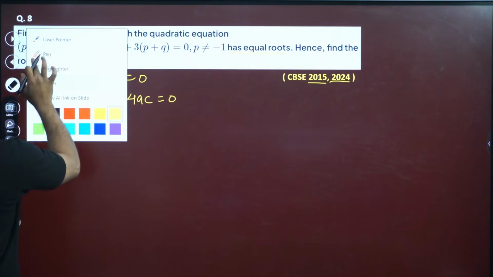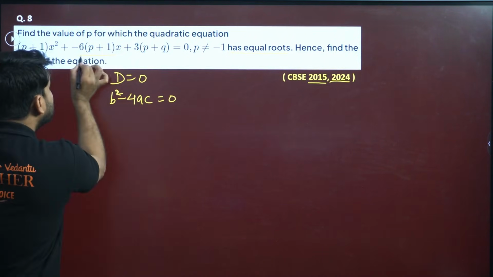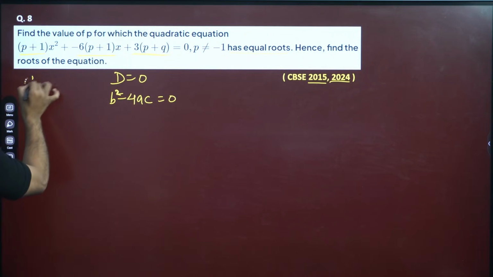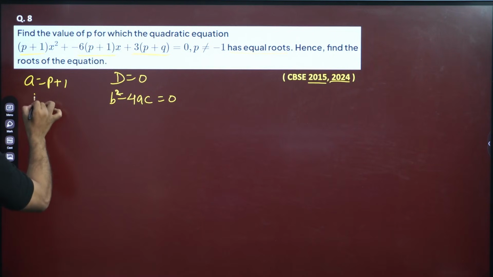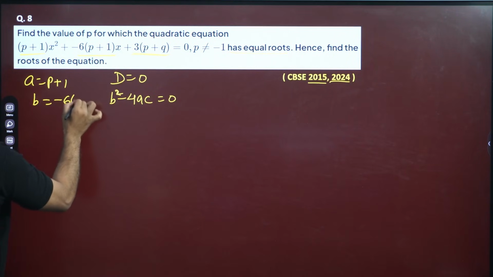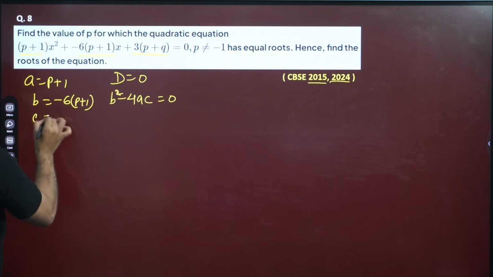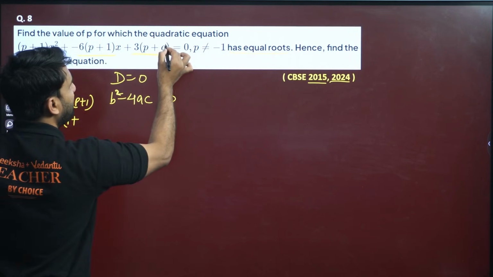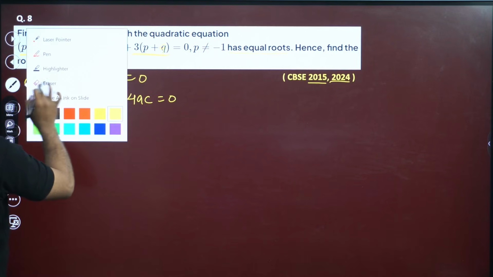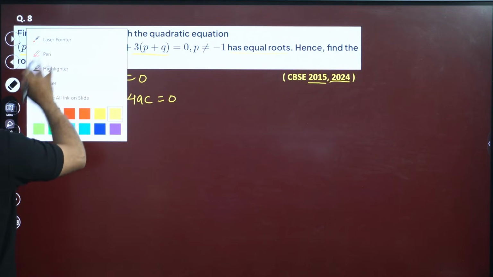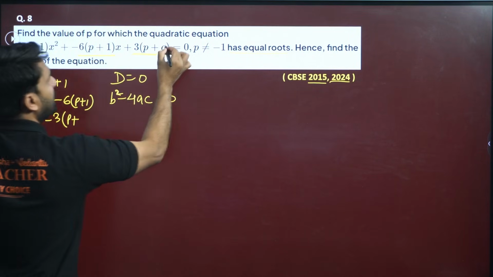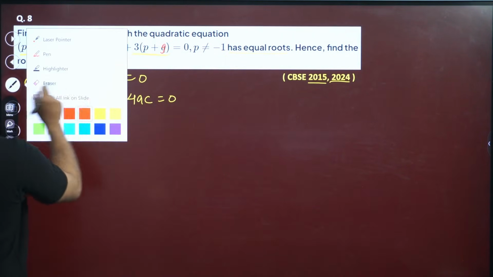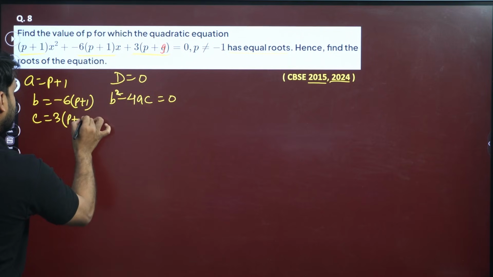This is b, my dear. If you are getting confused, let me write it clearly. a is p plus 1, b is minus 6 into (p plus 1), right? And c, where is c? c is 3 into (p plus 9). This is 9, my dear, this is not q, okay? This is 9. So c will be equal to 3 into (p plus 9).